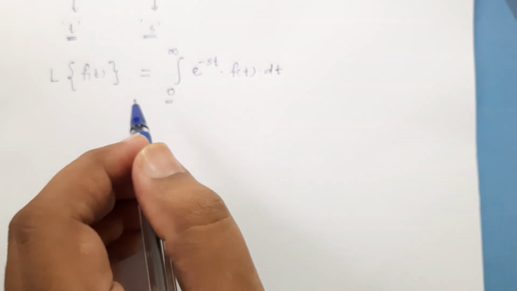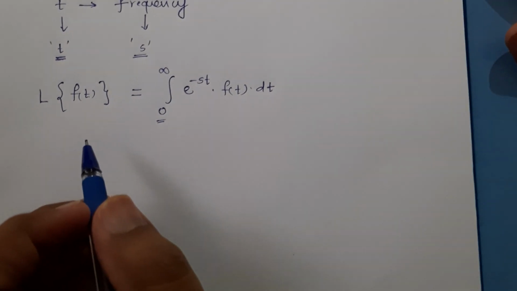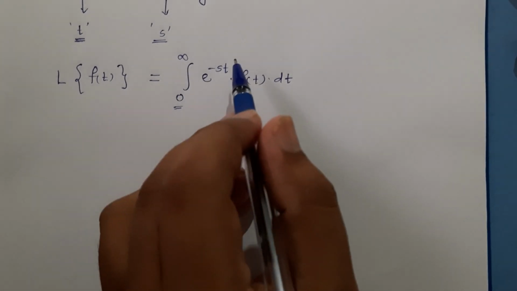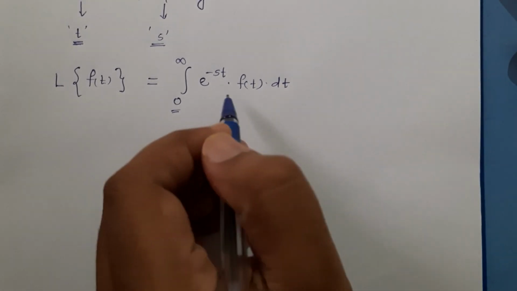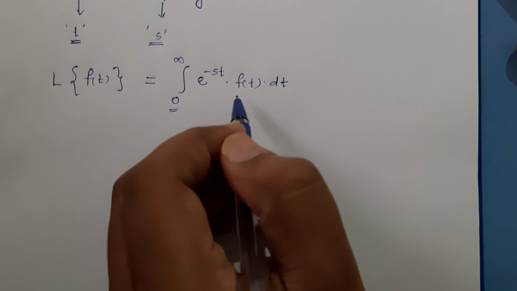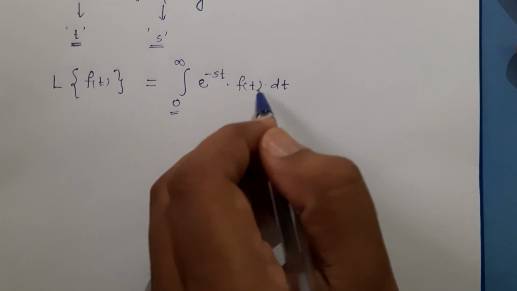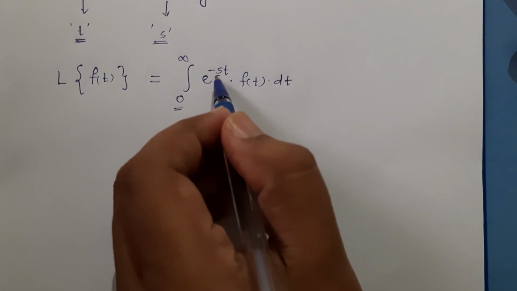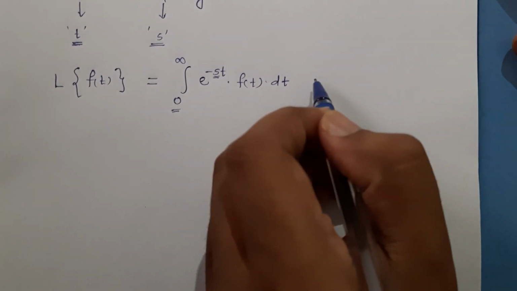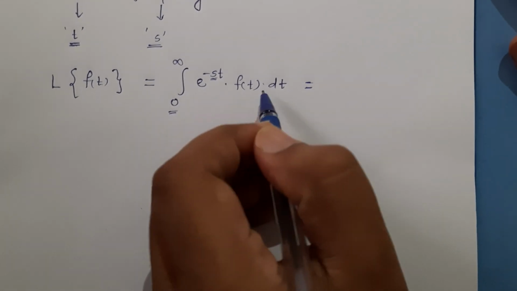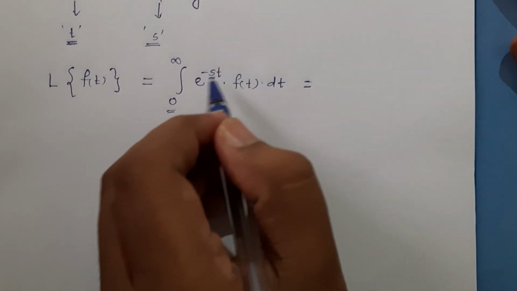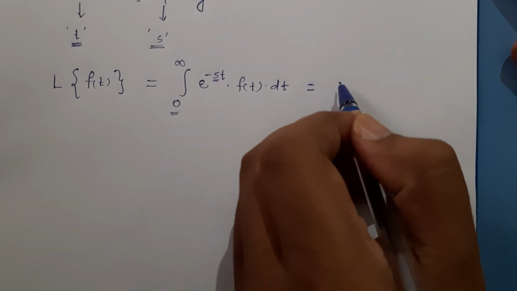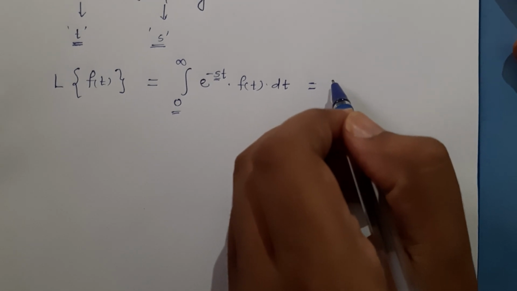Since we are going to transform the complete function into the frequency domain, the limits will be from 0 to infinity on time. If we perform any integration of this type wherein a function of t is being integrated with another parameter s, the function will only remain in terms of s. Even if we apply limits on t after performing this integration, the function will completely be of the parameter s.